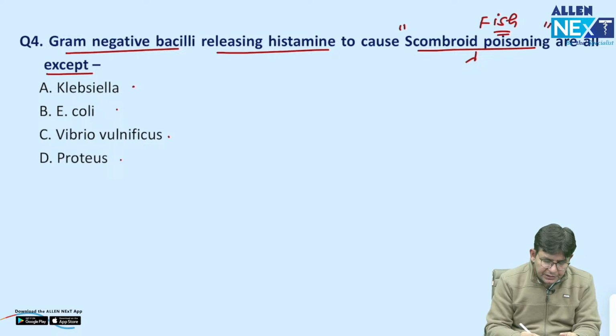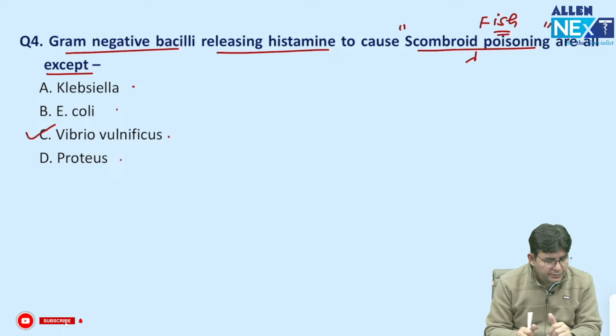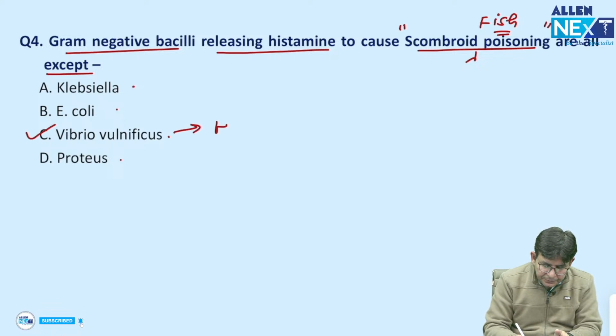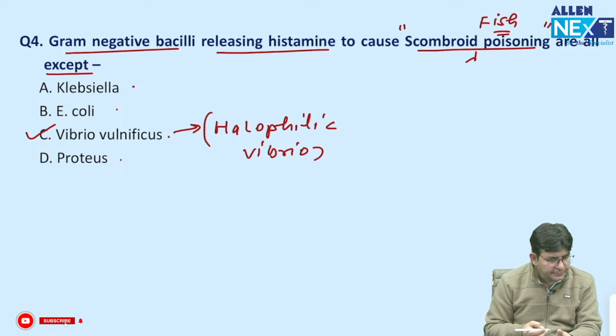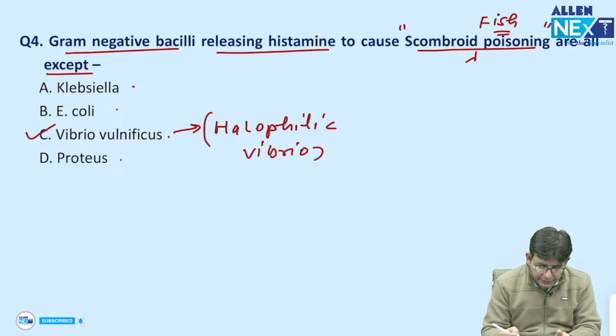The answer to this question is Vibrio vulnificus. Vibrio vulnificus is a halophilic Vibrio. Okay. This particular one is what? It's a halophilic Vibrio. Answer is C. Halophilic Vibrio.